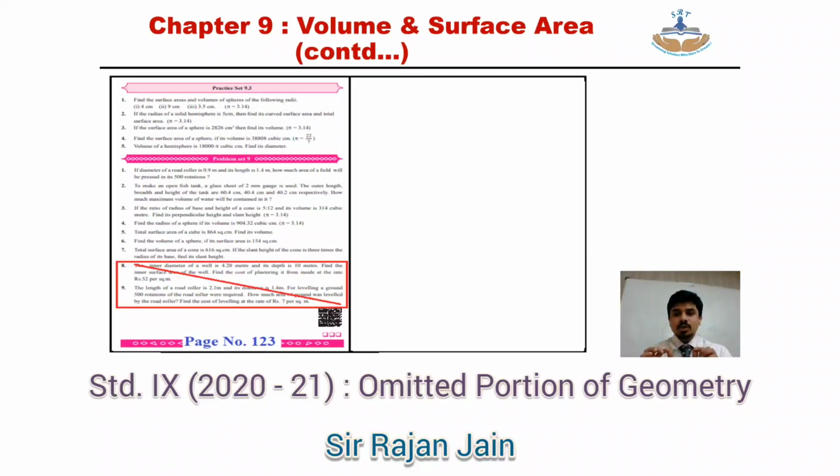So conceptually, your entire geometry textbook is there the way it is given. There are only few sums that are omitted. So from examination point of view, whatever questions I have just now said that they are omitted, one day before the exam, when you are practicing for all the chapters together, you can just skip those questions for practice. But in your daily practice, it is advisable that you do not omit even a single sum. That's it regarding the omitted portion.